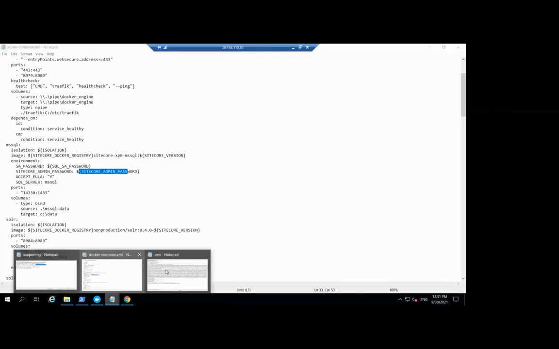For example, if you look at the compose file, and go to the MS SQL service, here you can see they are taking the Docker registry, the SQL password, and the Sitecore admin password, everything from the environment variables. So all these are declared here.